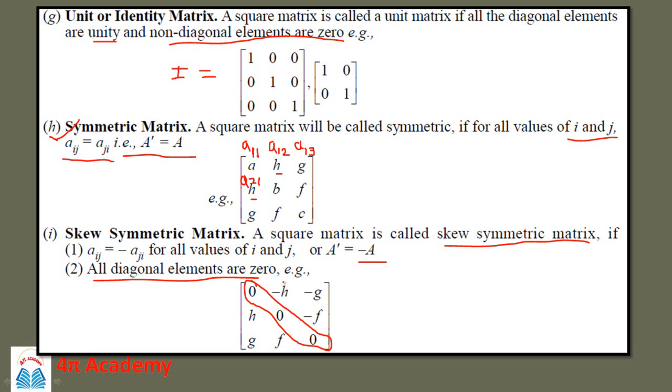So here this is my element A12, and if you look at the element A21, then A12 is equal to -A21 and vice versa. So here this -h becomes h, this -f becomes f, this -g becomes g. So the positions of Aij will become equal to -Aji for all values of i and j, and if the diagonal elements are 0, then such a matrix is called a skew symmetric matrix.